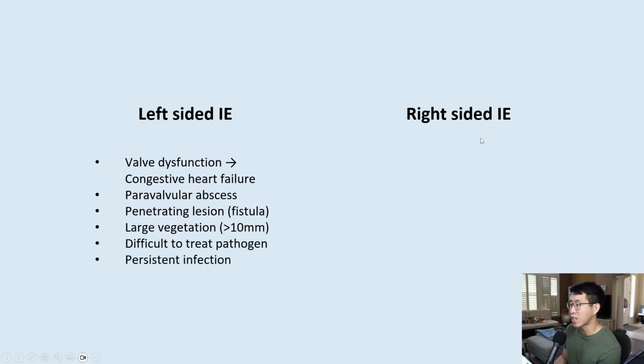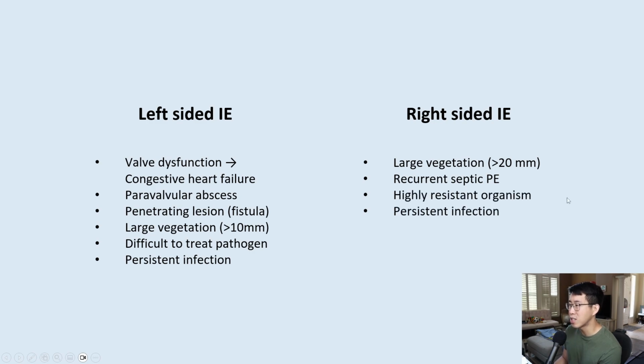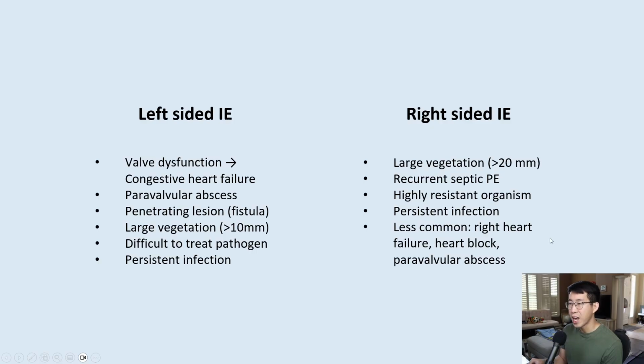For right-sided infectious endocarditis, it's fairly similar, but the cutoff for a large vegetation is larger, at greater than 20 millimeters. Other indications include recurrent septic pulmonary emboli, a highly resistant organism, a persistent infection, or less commonly, right heart failure, heart block, or a perivalvular abscess. If you see any of these complications arise in your patients with endocarditis, you should get cardiothoracic surgery on board immediately to evaluate if these patients would benefit from surgery.